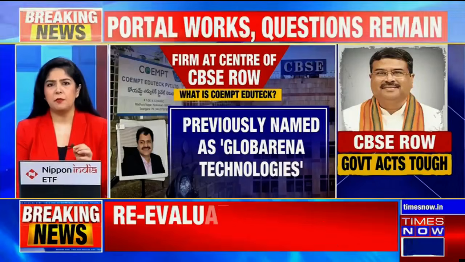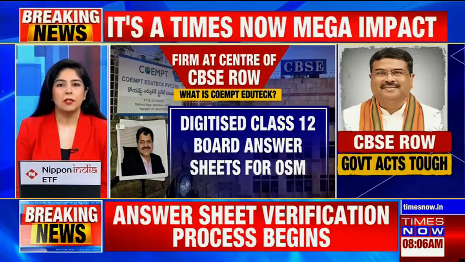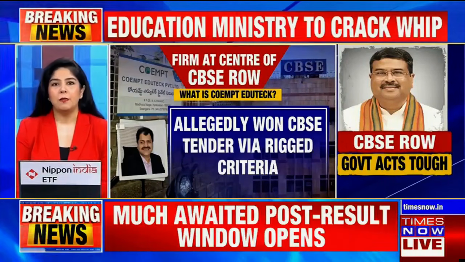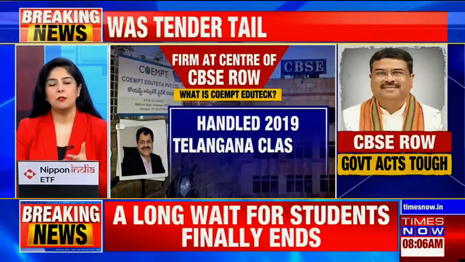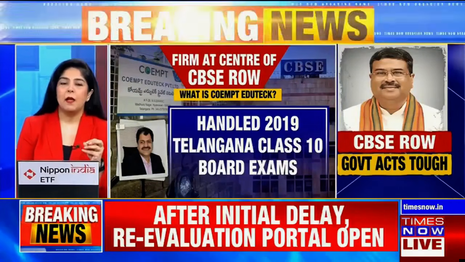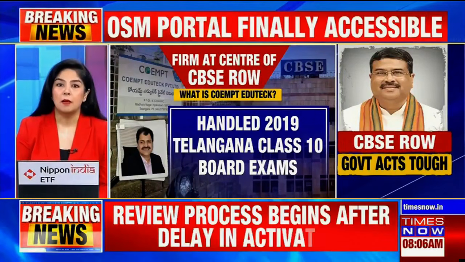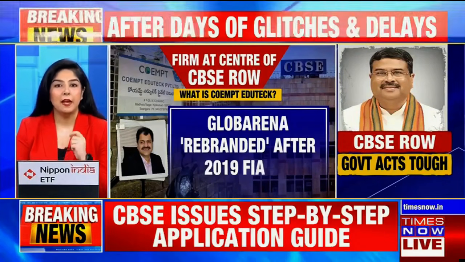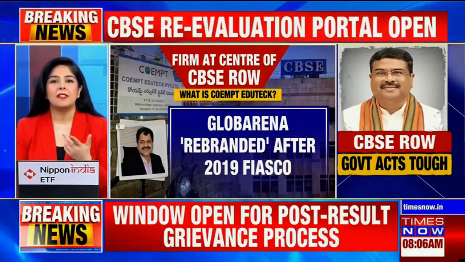And this is the very same firm that secured the contract to digitize Class 12 board answer sheets for the on-screen marking process, the OSM, allegedly via rigged criteria. Now, its CEO, VSN Raju, who was reportedly untraceable for several days, is also a link to a familiar name, that is Globarina Technologies. And why does that ring a bell? Because Globarina was the same company that handled the 2019 Telangana Class 10 board examinations, where a system flaw led to nearly 3.8 lakh students being declared failed. Now, following that massive controversy, Globarina was rebranded as Coemt EduTech.